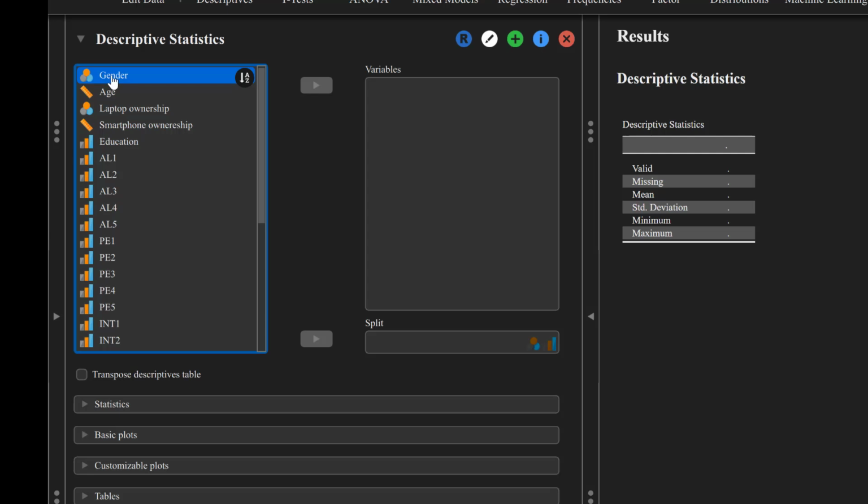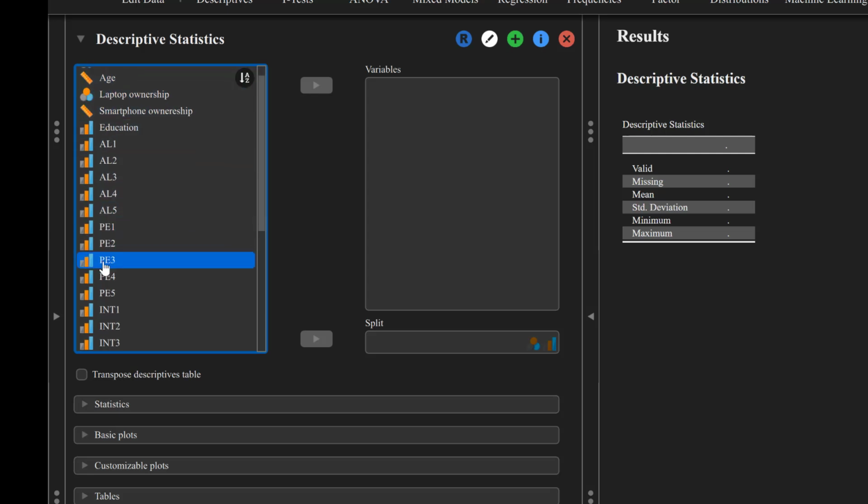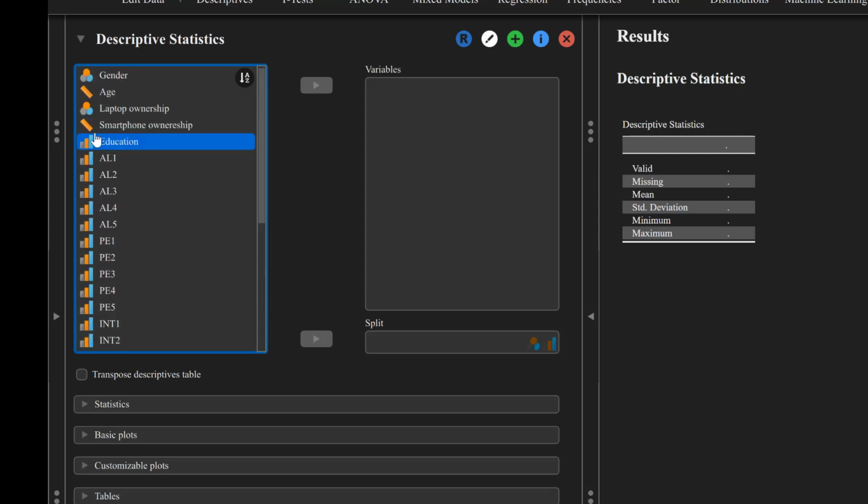And then I need to, like here, so this is another thing I need to explain, like Stata, or rather JASP, that determines the levels of measurements of each variable. You see them here. So this one, for example, gender is a categorical variable. This is a scale, ratio, interval variable, like how old are you, and age in terms of the years. This is the laptop ownership, no, yes. Smartphone ownership, no, yes. Education, ordinal. So here we need to understand the levels of measurement.